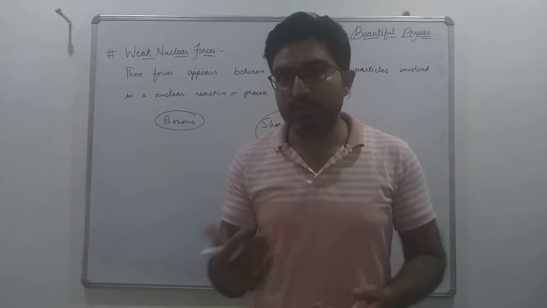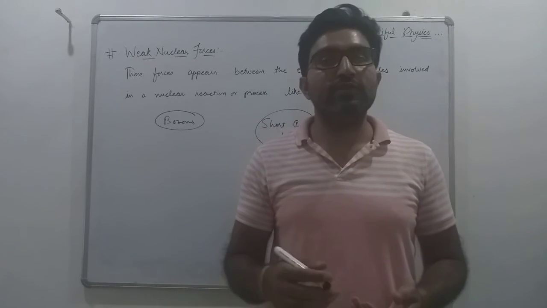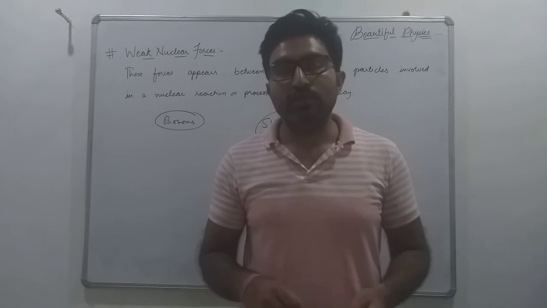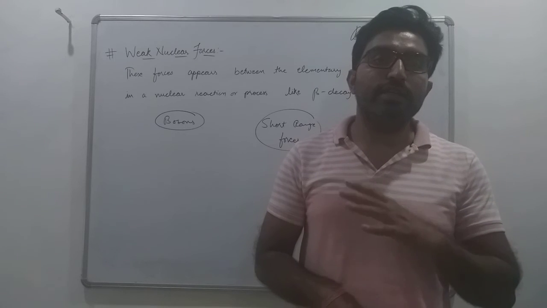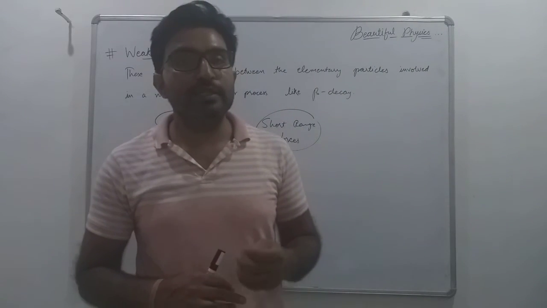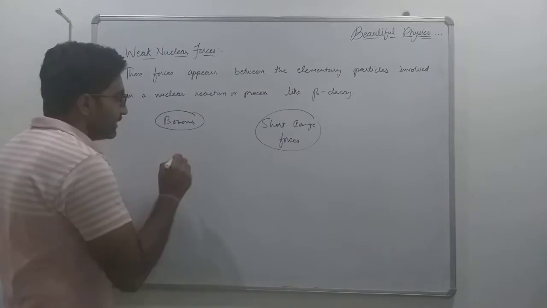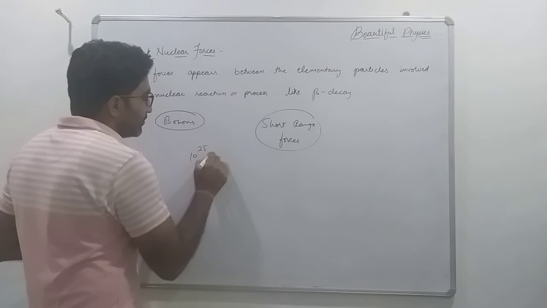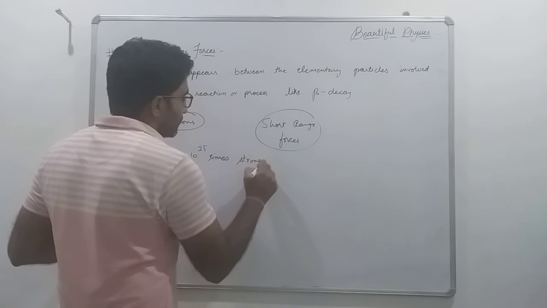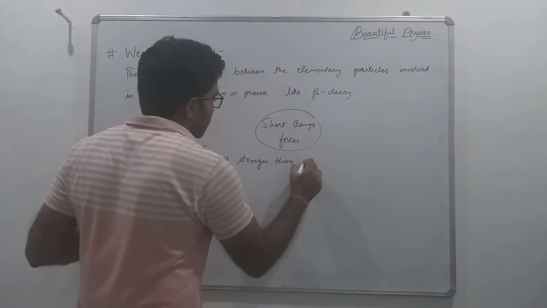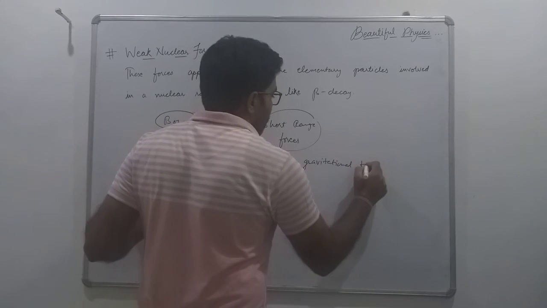The range of the weak nuclear force is of the order of 10 raised to power minus 15 or greater. It is also stronger than the gravitational force, but weaker than the electromagnetic force and the strong nuclear force. It is 10 raised to power 25 times stronger than gravitational forces.